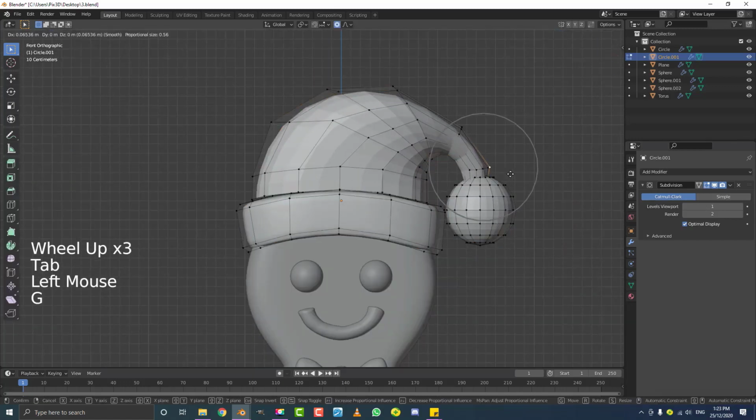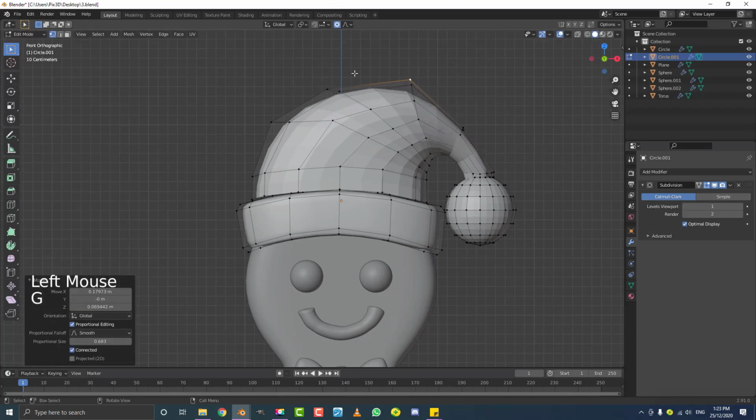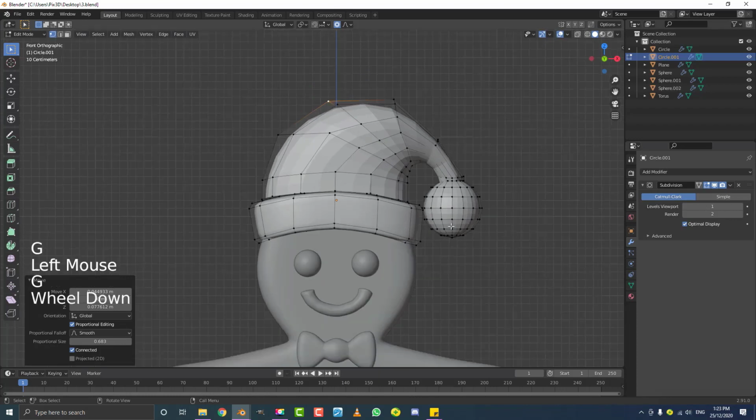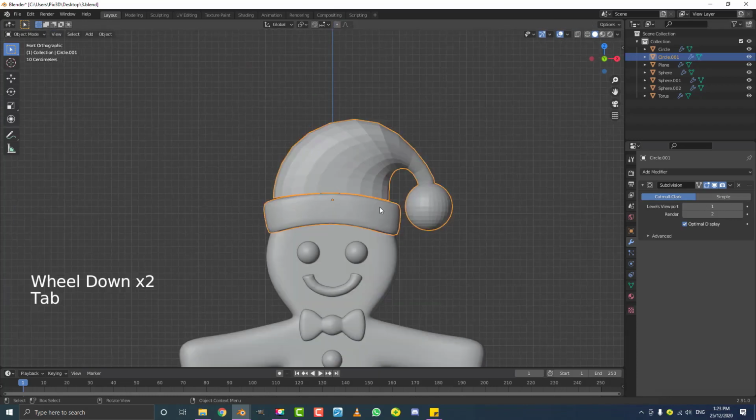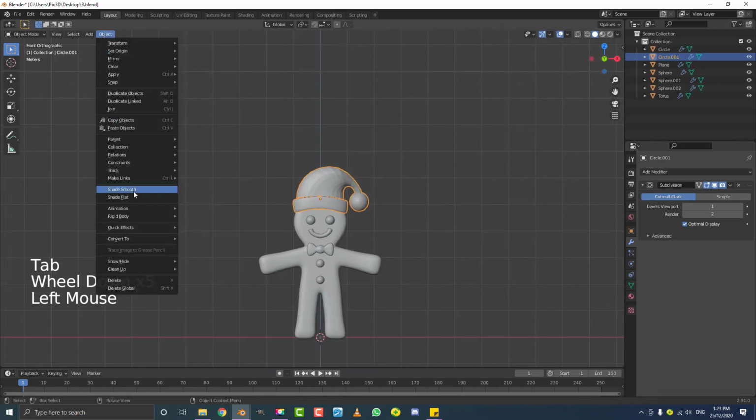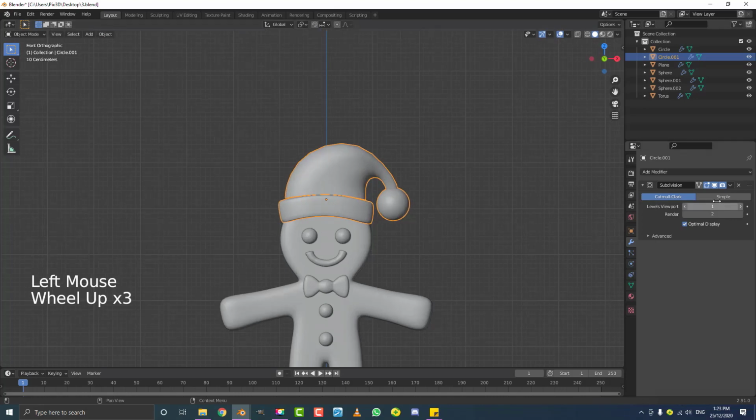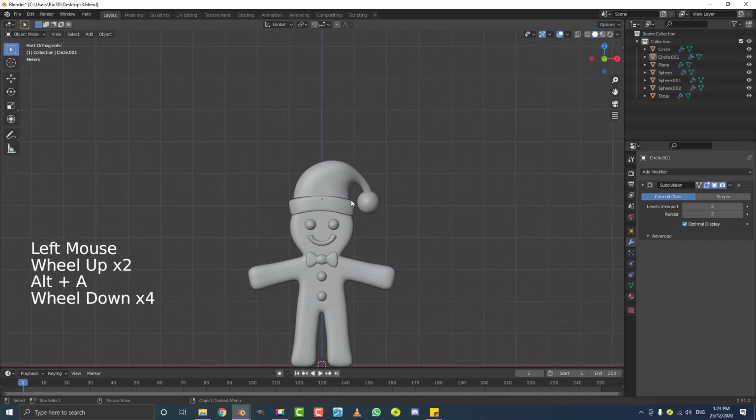Okay, I might grab this here. Okay, so you can see what I'm doing, just refining the hat. So pretty easy to make. So once you're happy with that, tab out of edit mode, go to object mode and enable shade smooth. And I'm going to go to the subdivision surface modifier and bump the levels up to 2 in the viewport as well. So now we have the hat done.